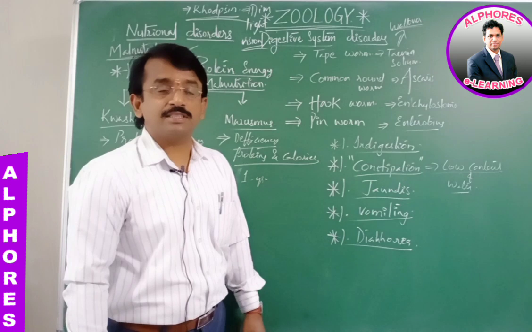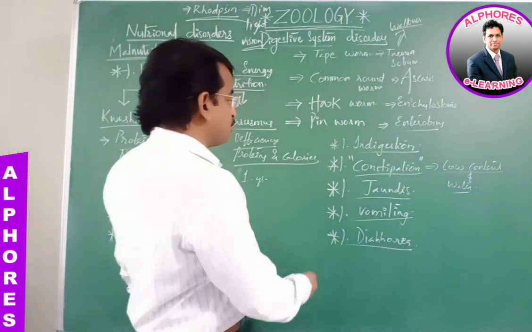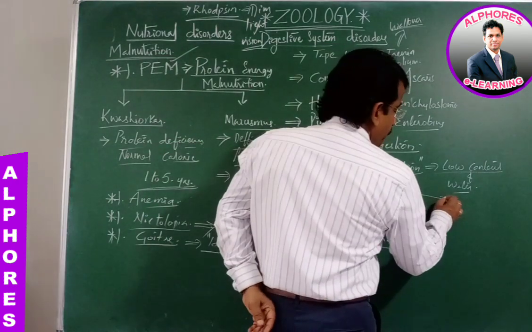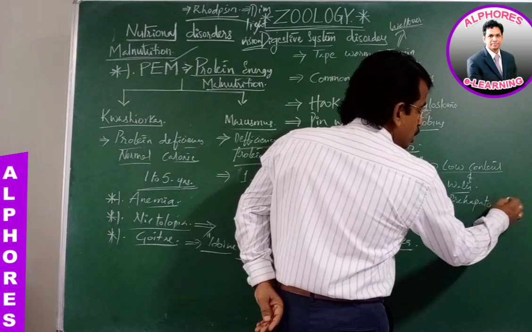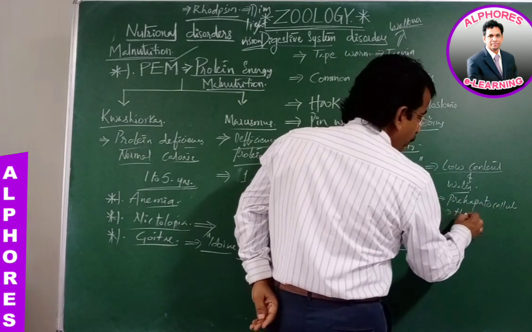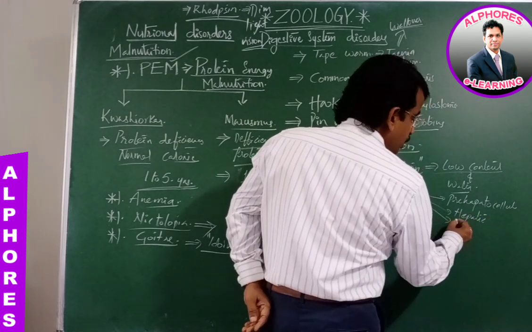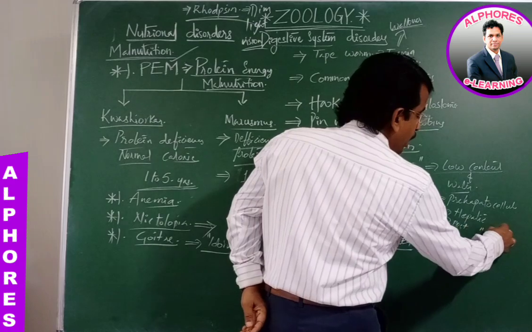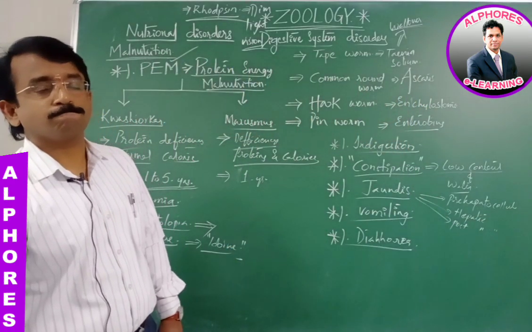Jaundice can be categorized in three forms: prehepatic jaundice, hepatocellular jaundice, and post-hepatic jaundice.